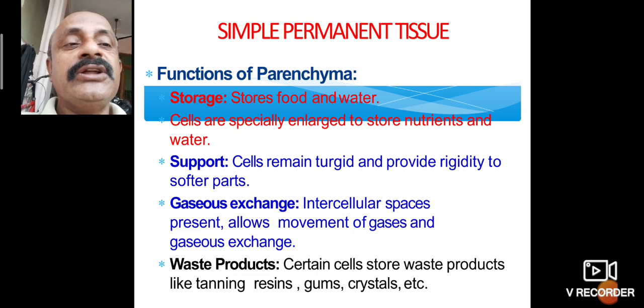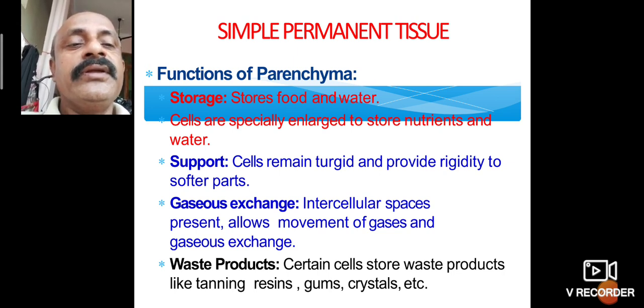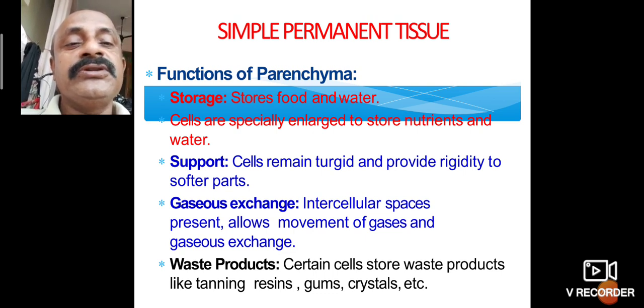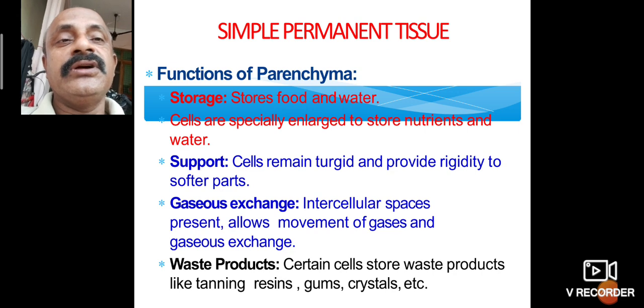Support means turgidity provides rigidity. Gas exchange means intercellular spaces allow movement of gases. Waste products means certain cells store waste products like tannins, resins, gums and crystals.